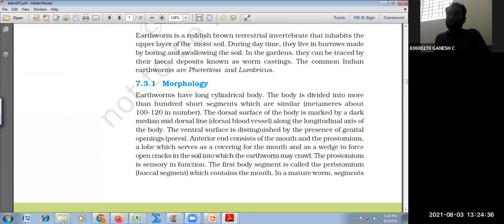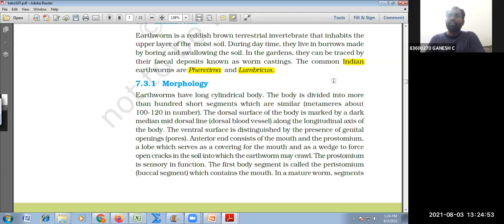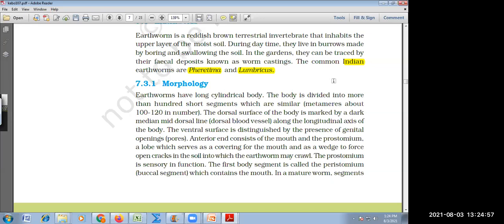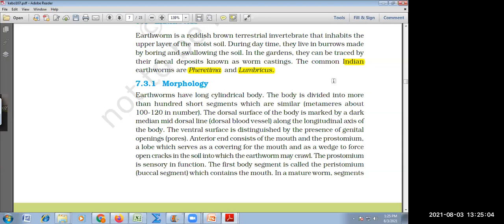What is the scientific name of the Indian earthworms? Pheretima and Lumbricus.